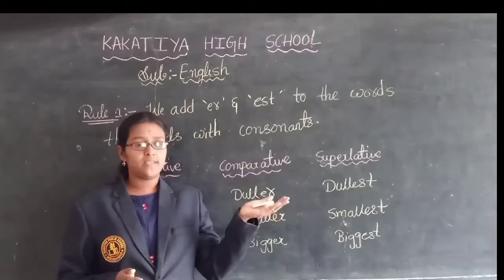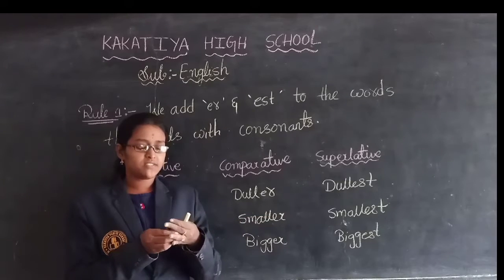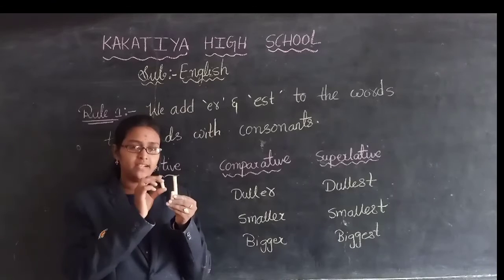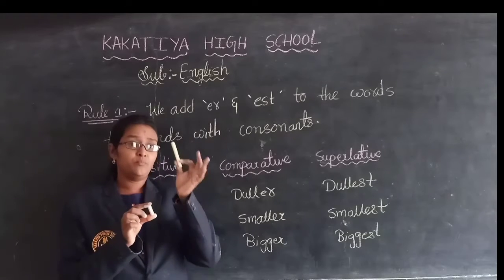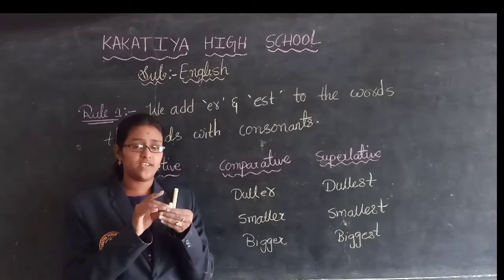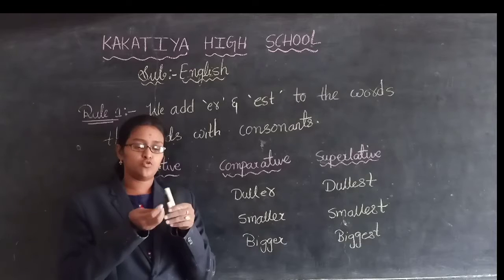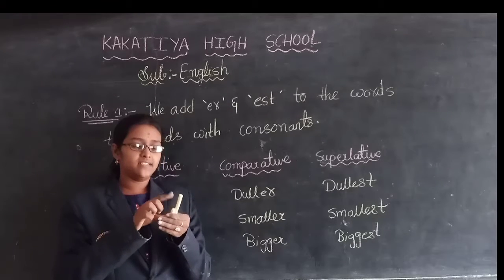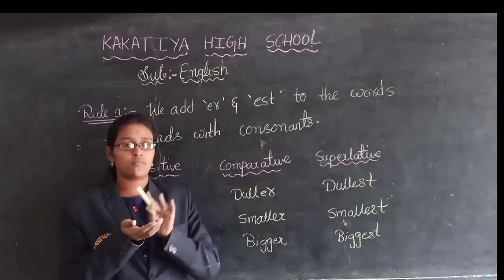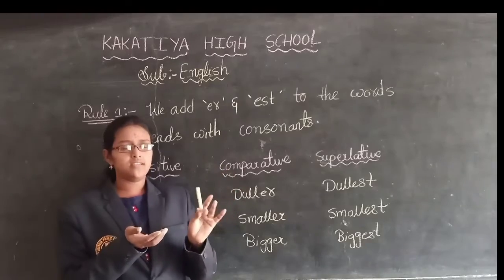See the example children. This is big, bigger and biggest. So I have 3 chalk pieces with me. How many chalk pieces do I have? 3 chalk pieces. So from these 3 chalk pieces we will do comparison. See, these 3 chalk pieces I took. From these, the first chalk piece is somewhat big, and the second chalk, comparing to these 2 chalk pieces, is the bigger, and comparing to these 2 chalk pieces, this chalk piece is the biggest of all. Of all these 3 chalk pieces, this is the biggest chalk piece.